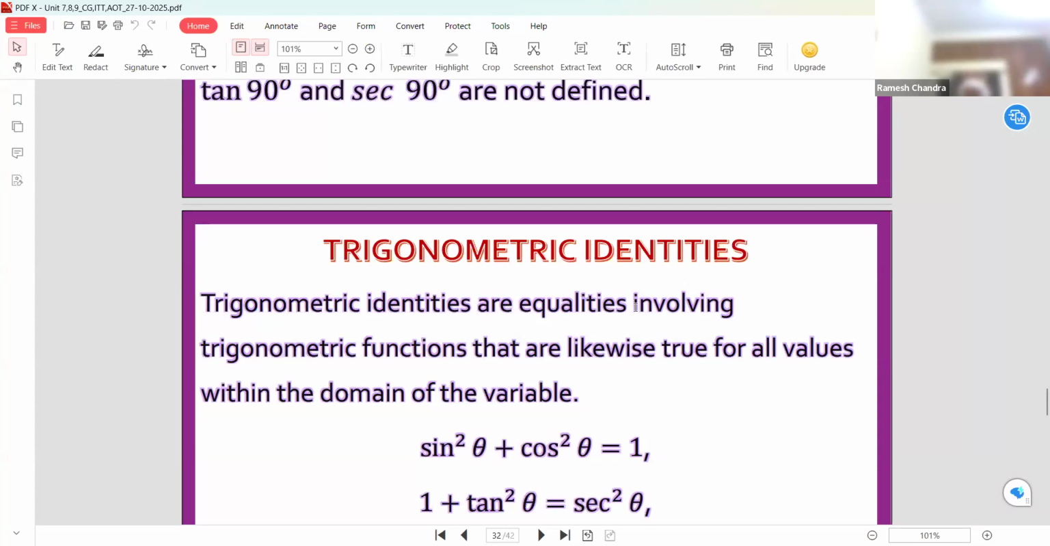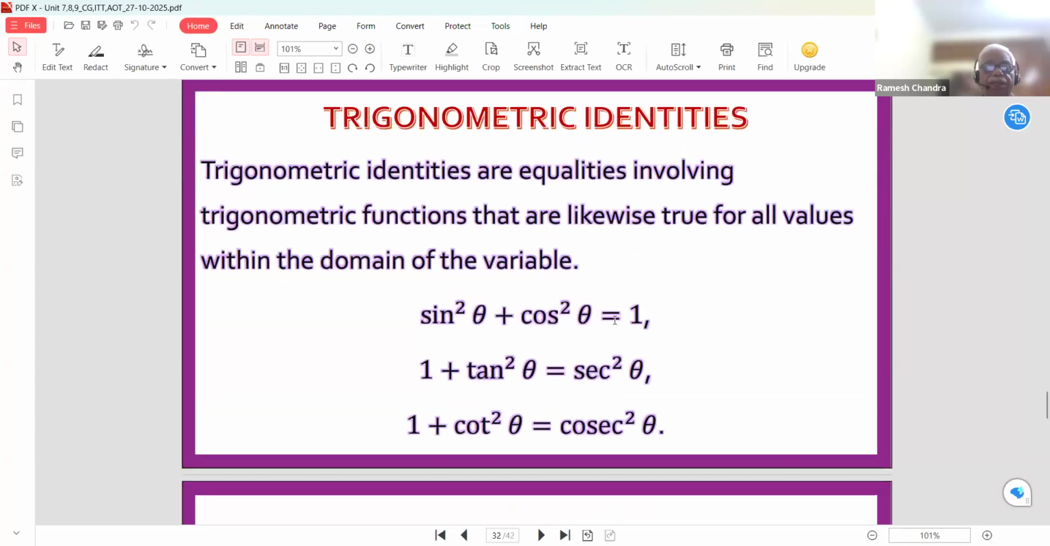Theta here is not necessarily an acute angle, but these identities hold: sine square theta plus cos square theta is equal to 1. 1 plus tan square theta is equal to sec square theta. 1 plus cot square theta is equal to cosec square theta. These trigonometrical identities hold for any value of the angle theta.